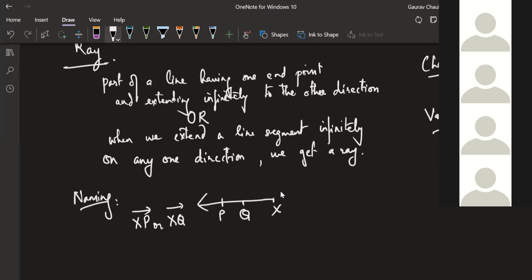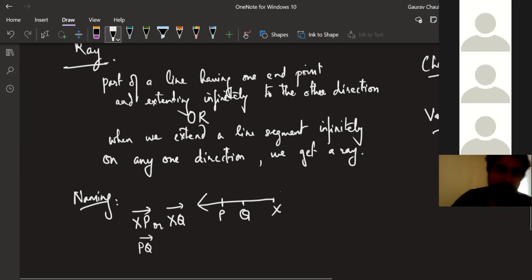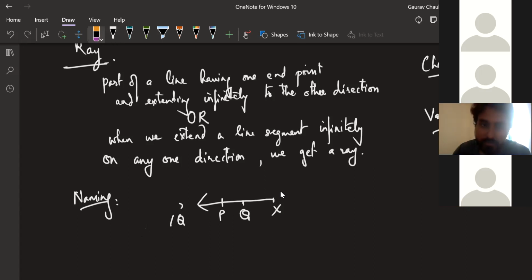Then PQ also we can do, sir, PQ with a ray on top, right side. Okay, let's see. And this will become reverse, sir. You have to write these three again. Okay, so let's take it one by one. Let's start with XP. XP is correct.